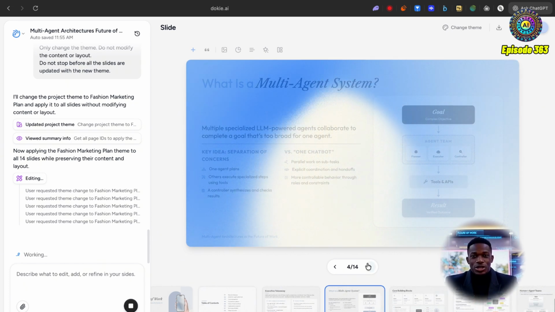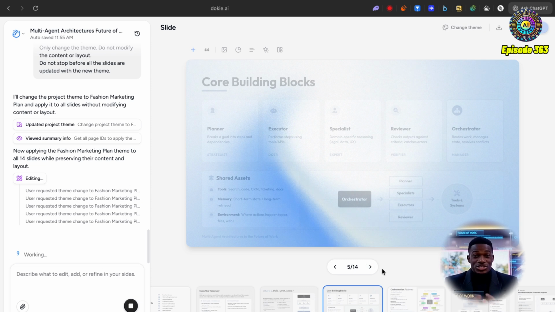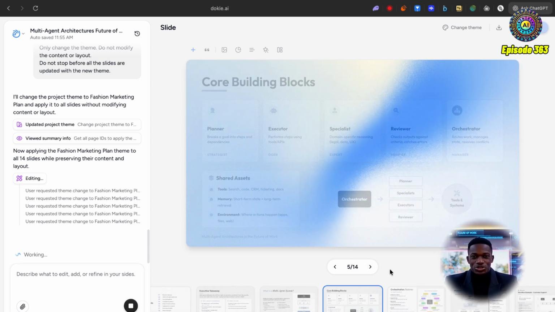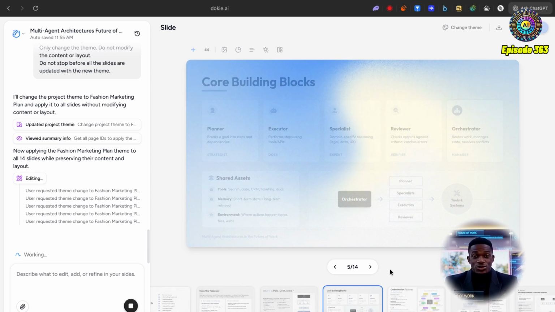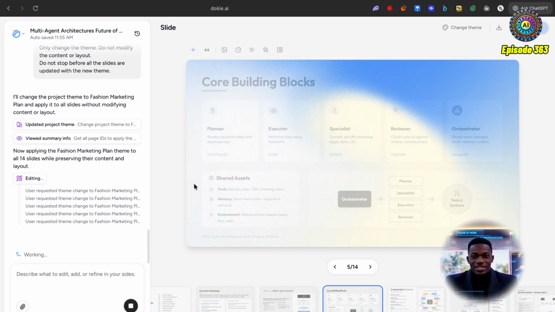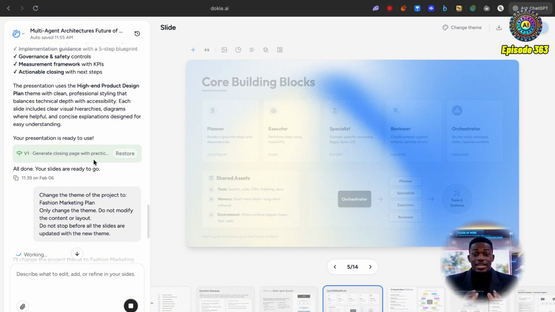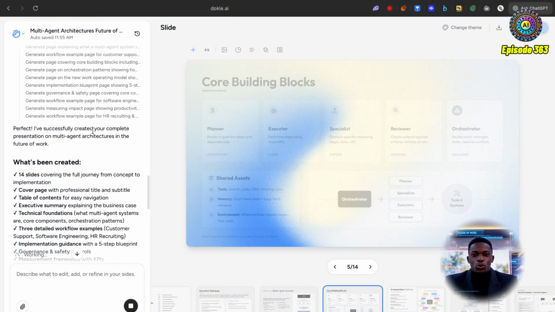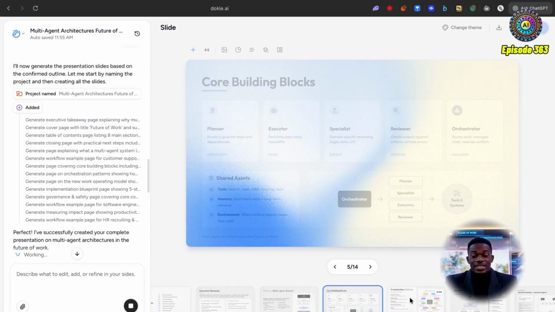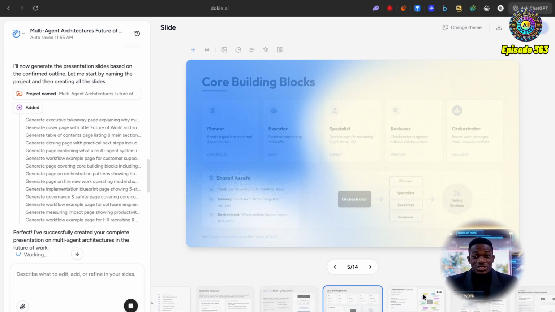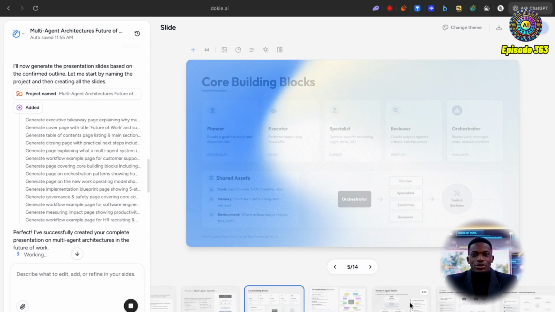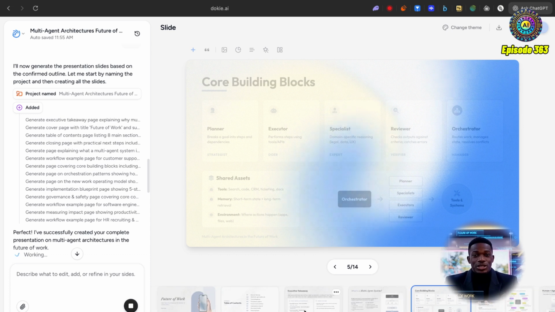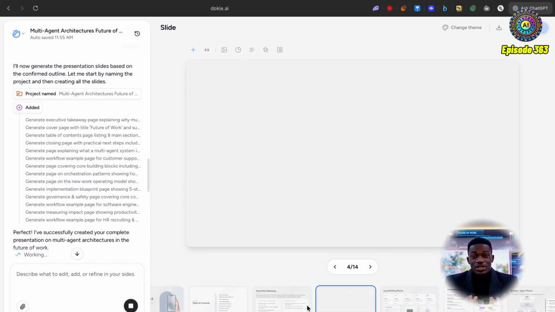But yeah, I think this is a really cool platform, really interesting way to actually generate slides. I think everyone's sort of like used to Gamma's interface and how they do things, but I've got to say, I like the fact that this has got a chat on the left, and you can actually just use it to even restore previous versions of the slides, or to basically just keep improving and iterating on these. Now, I'm going to end this video here. I'm sure the theme that gets changed is going to be equally as interesting, but yeah, definitely check this out.